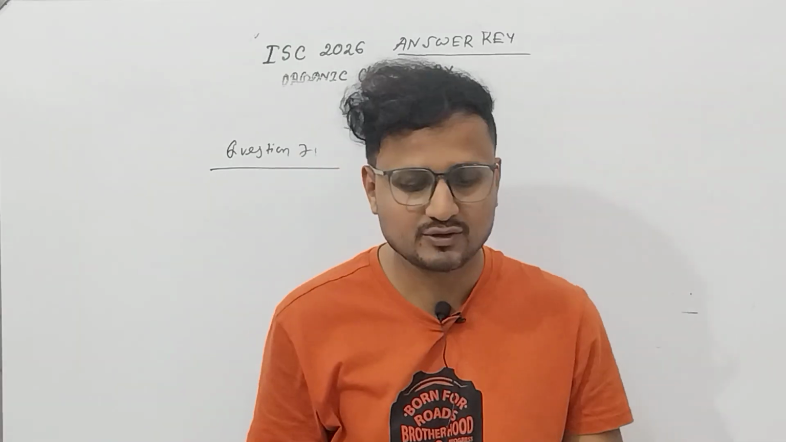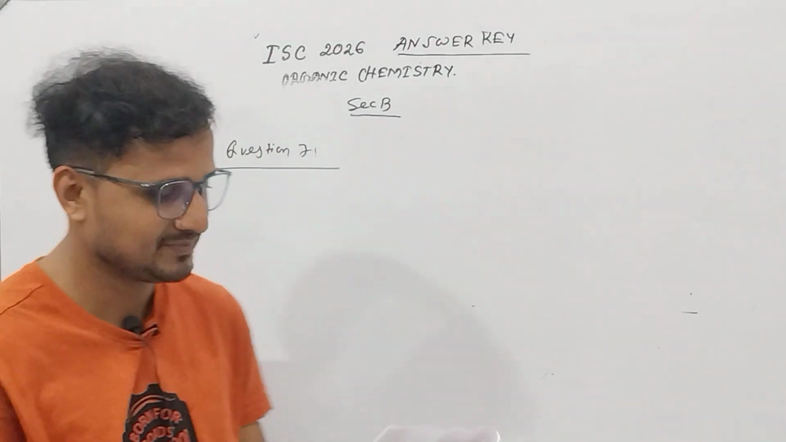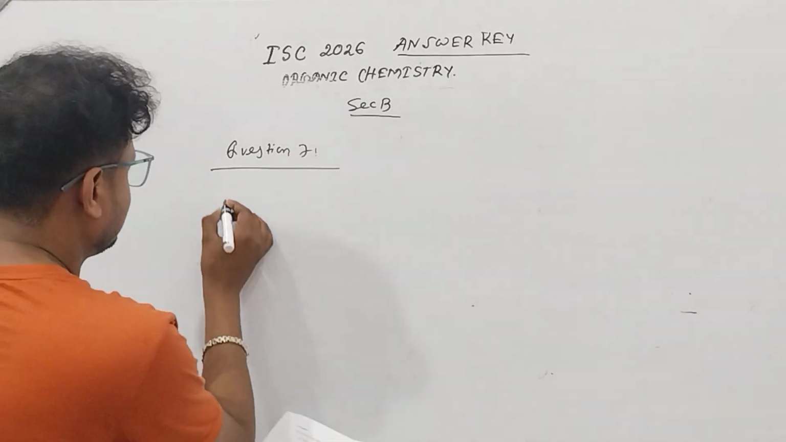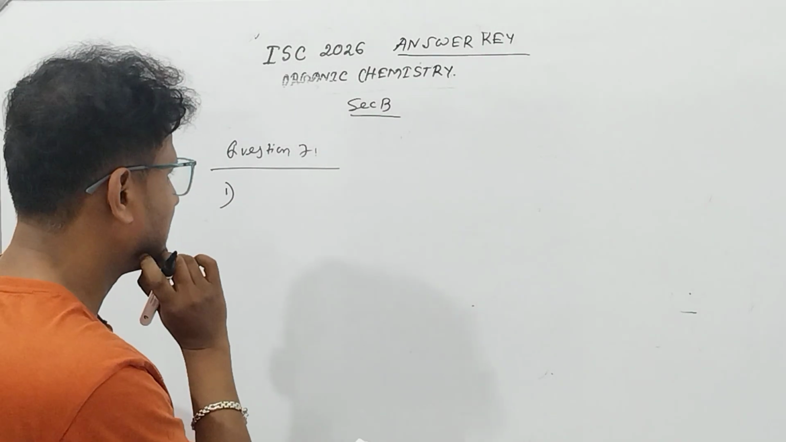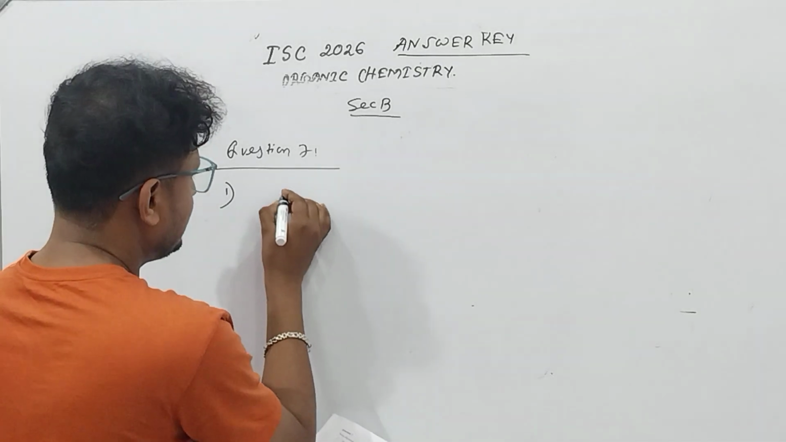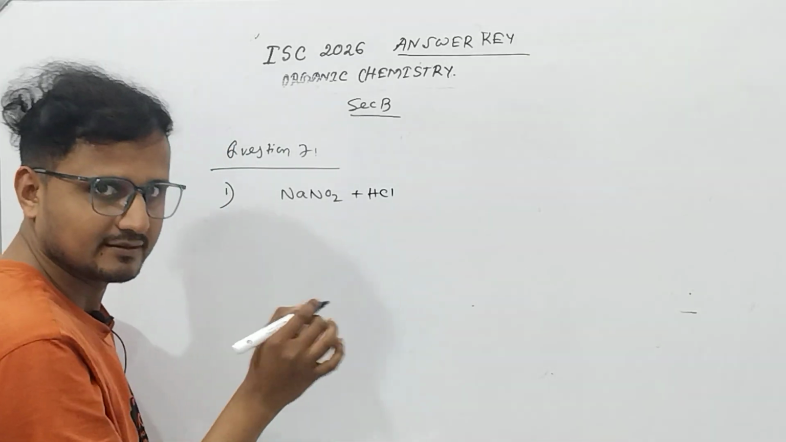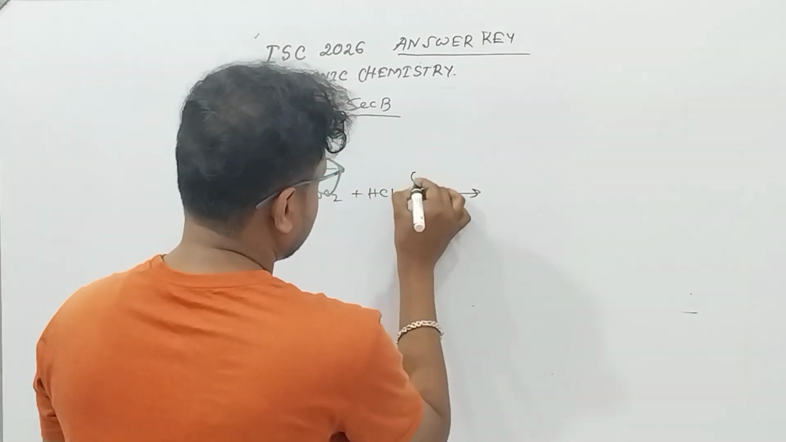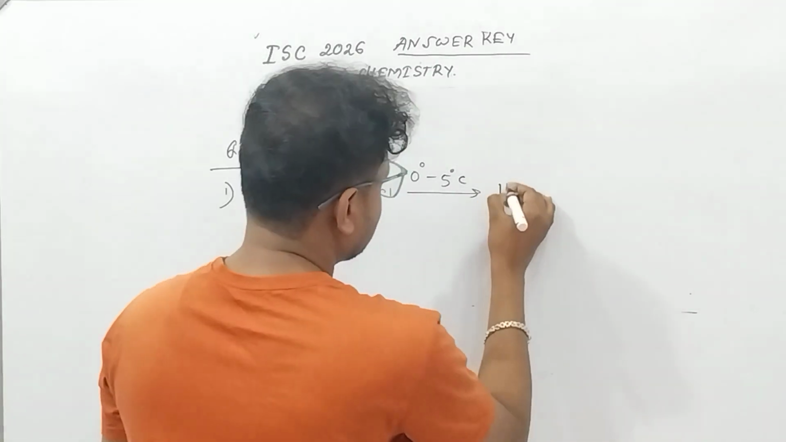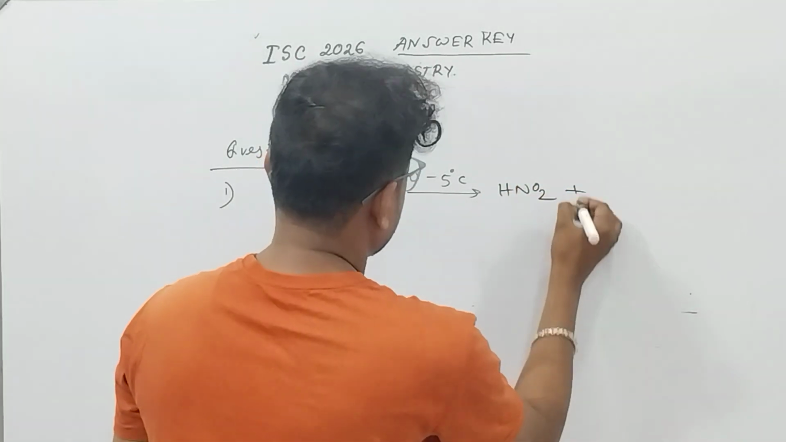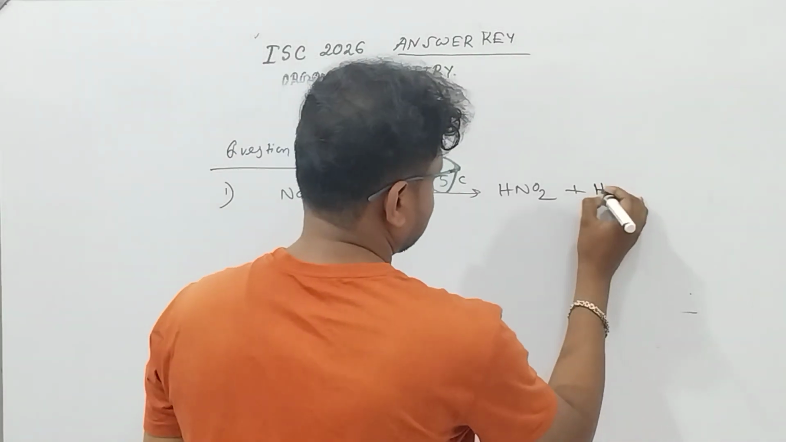Write chemical equations for the following named organic reactions. Chemical equation you have to write. Diazotization reaction. Now diazotization reaction, we all know that there is a reagent NaNO2 and HCl, right? And you have to give it at around 0 to 5 degrees Celsius temperature, it will form HNO2. Okay, HNO2 and HCl.